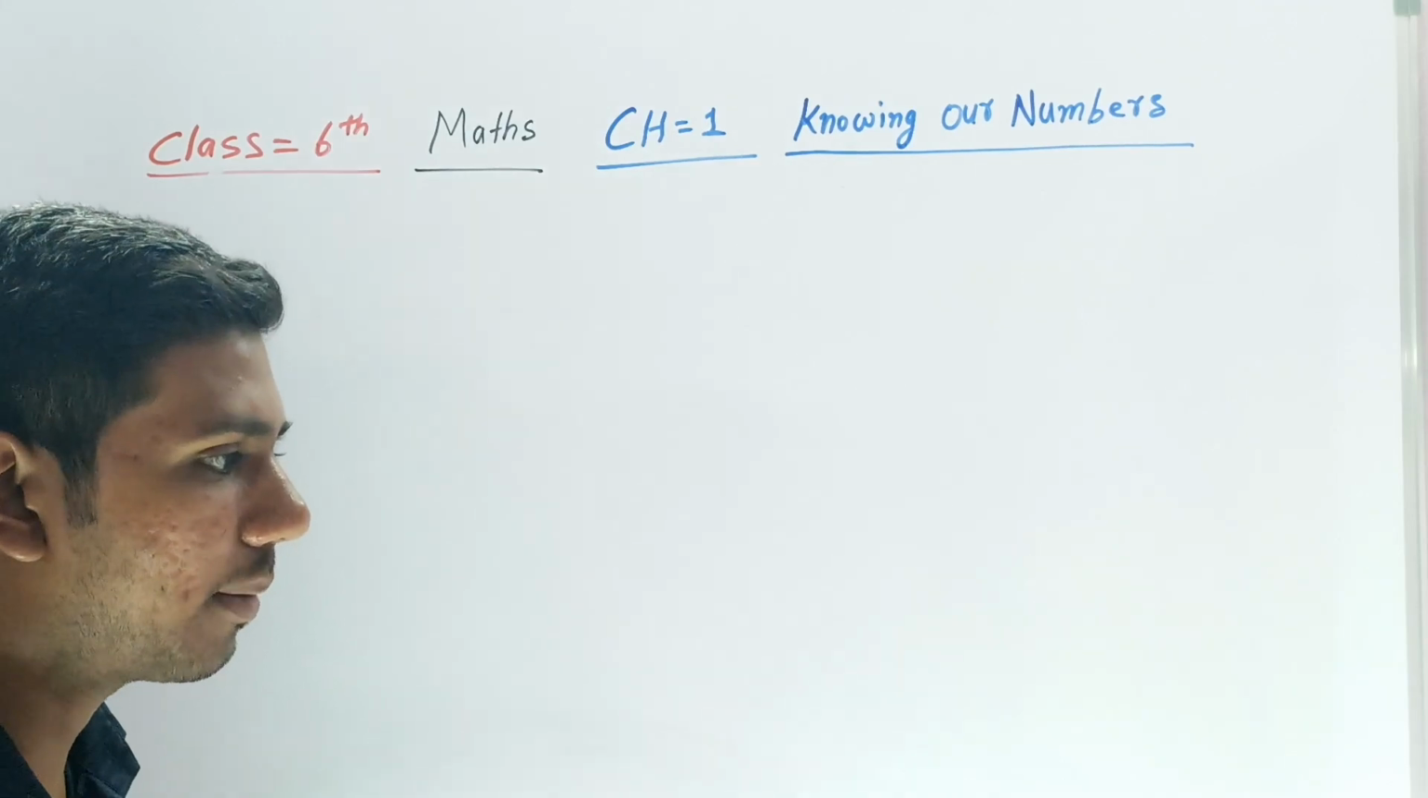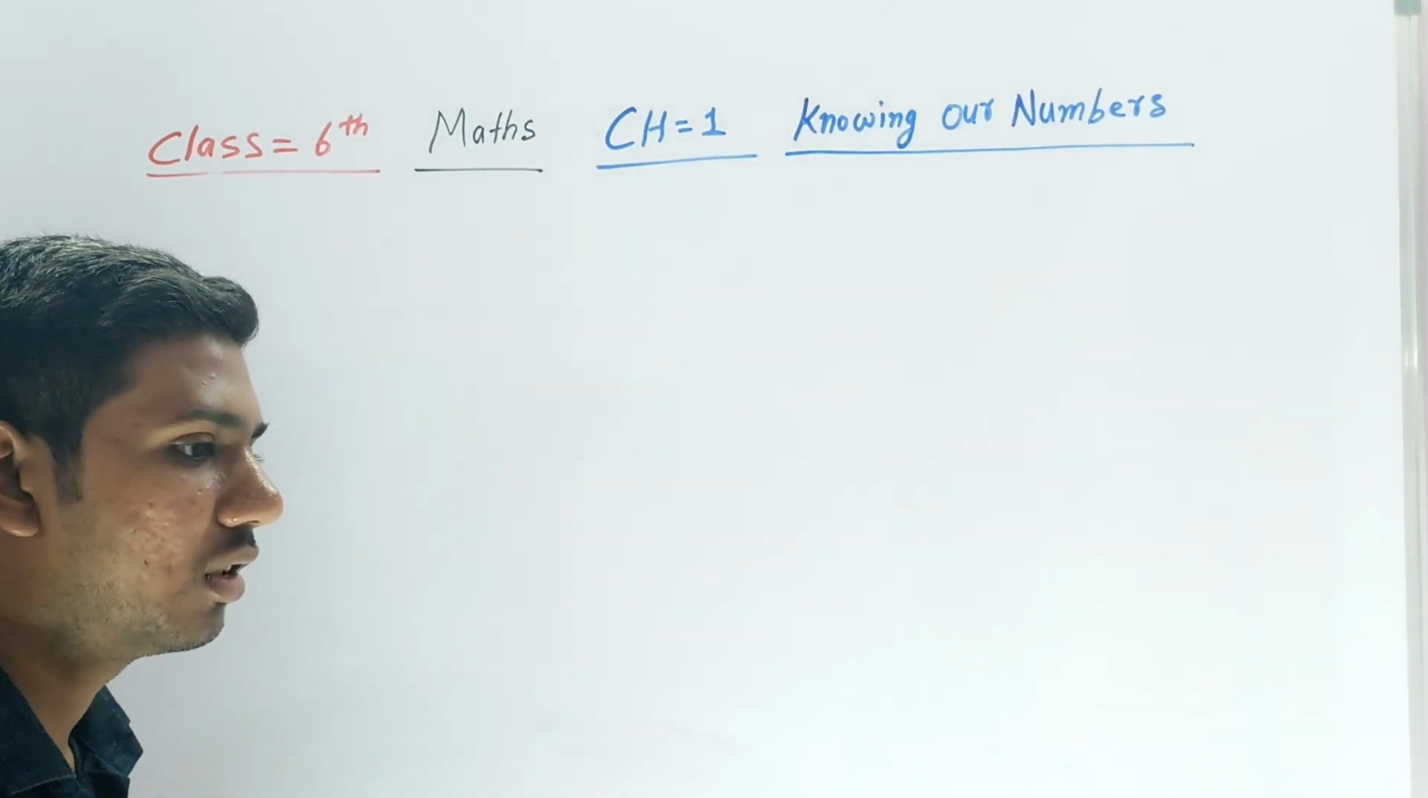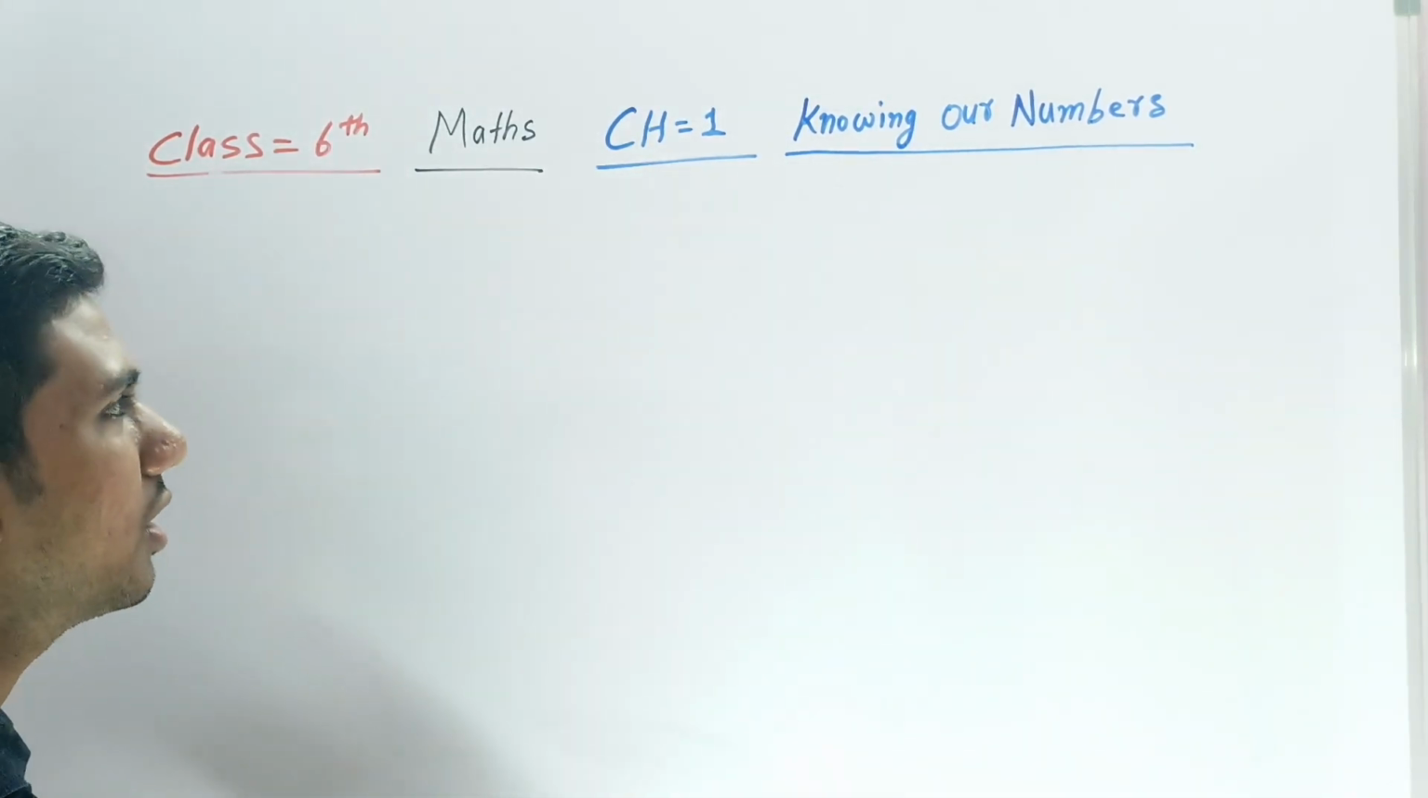Okay, uses of comma in place value of large numbers. Like place value of large number is clear. Okay, so I think everything is clear. So place value, right?